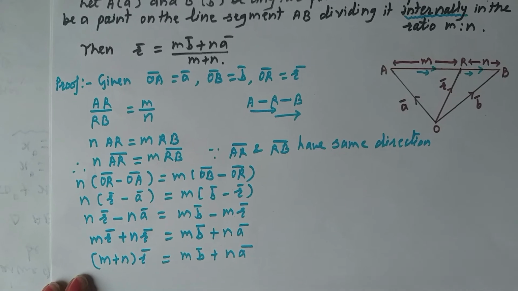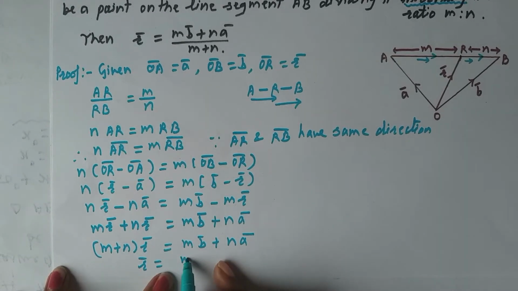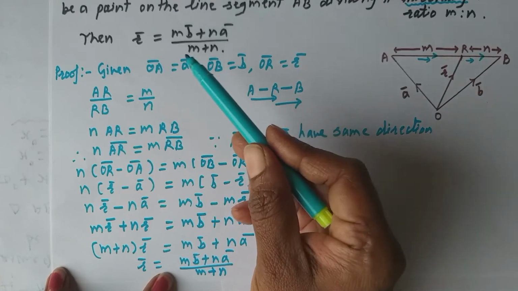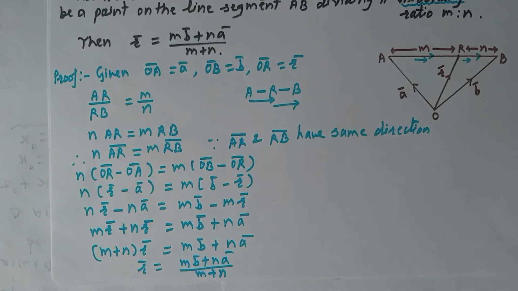Okay. And in the next step, you write down R bar is equal to m B bar plus n A bar, and write down this divided by m plus n. And in this way, we have proved R bar is equal to m B bar plus n A bar divided by m plus n.